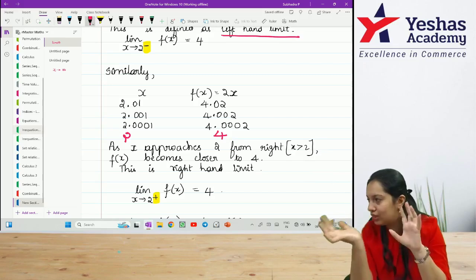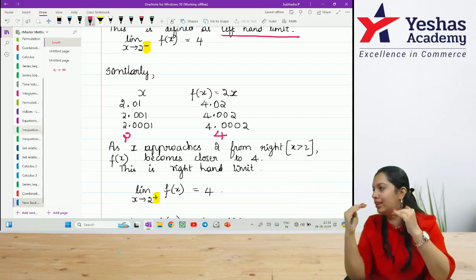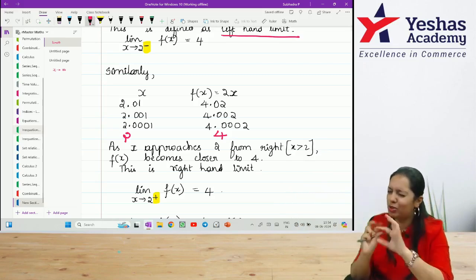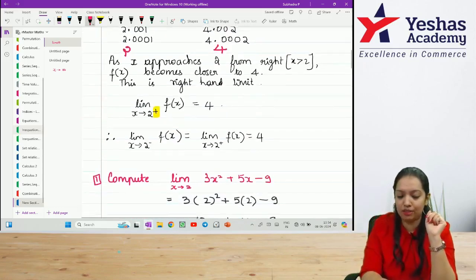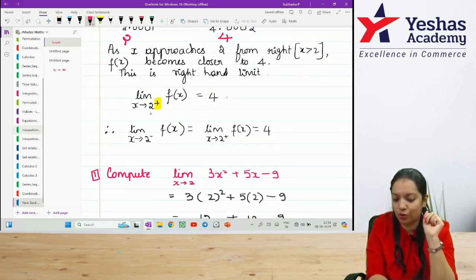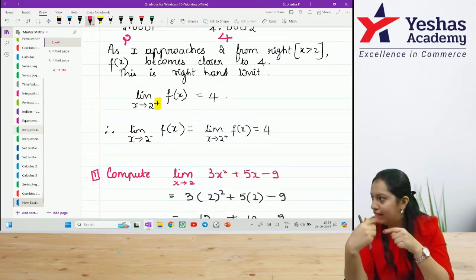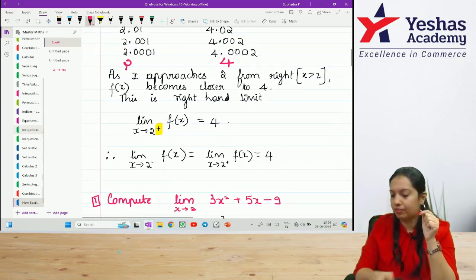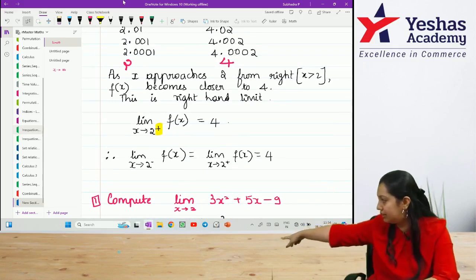So that is what left hand limit and right hand limit are. Basically the movement, that movement is known as the limiting form. The limit is almost the same as an equation. In an equation, in place of x, if I take 2, what will happen? That becomes the limit. Let's directly start with examples now. Take down question number 1. I'll click this picture and send it across to you, but I want you to write this down.